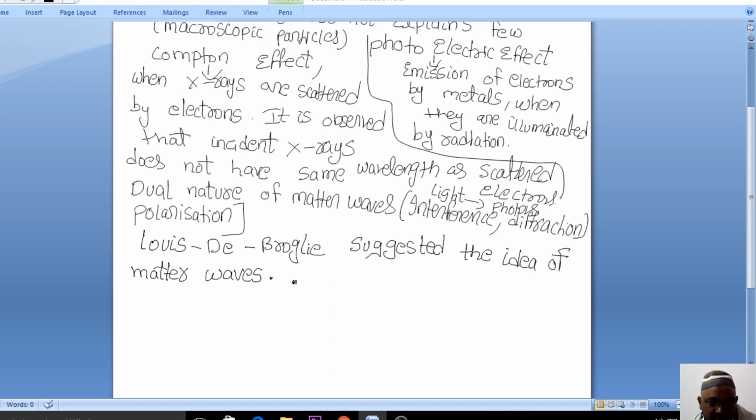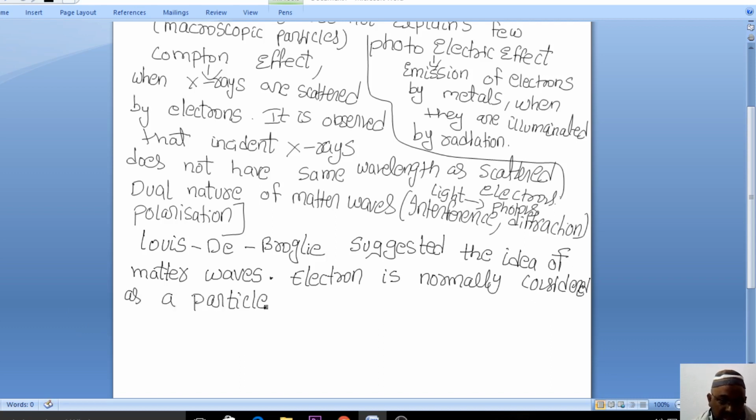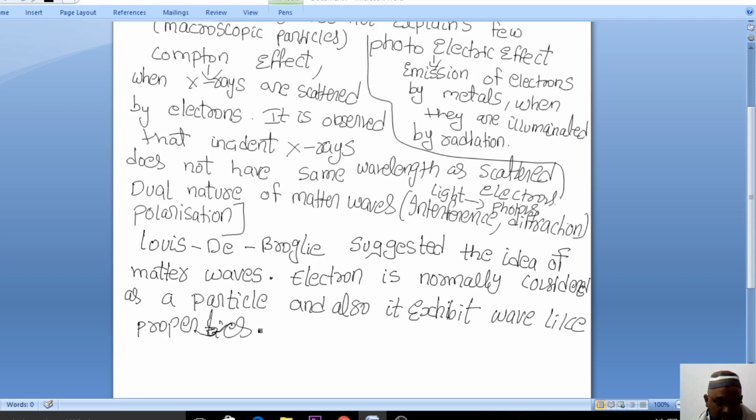Here he has taken one example. He says that when you talk about the electron, the electron is normally considered as a particle, and also it exhibits wave-like properties, right? So wave-like properties.